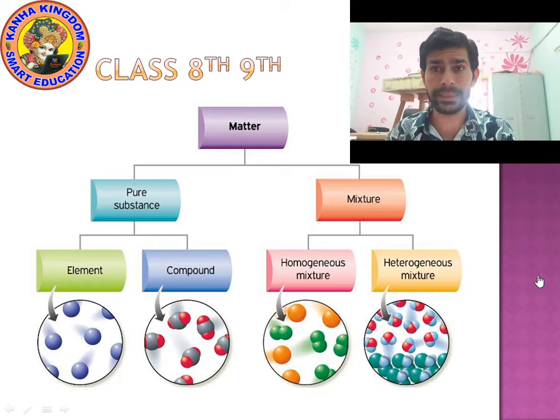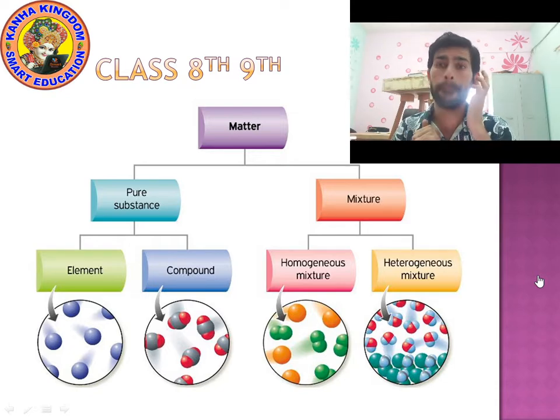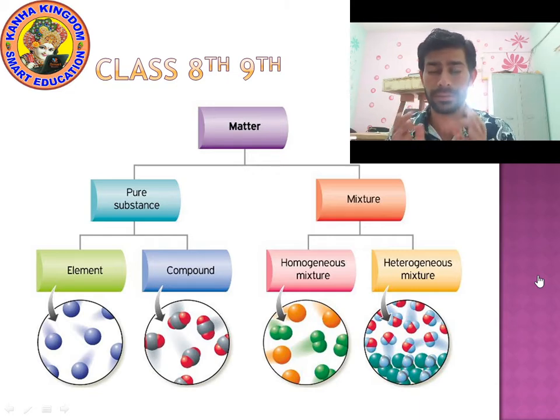Matter is anything which occupies space and has mass. You already know that. Today we will study a topic related to matter, but I will tell about the topic later.